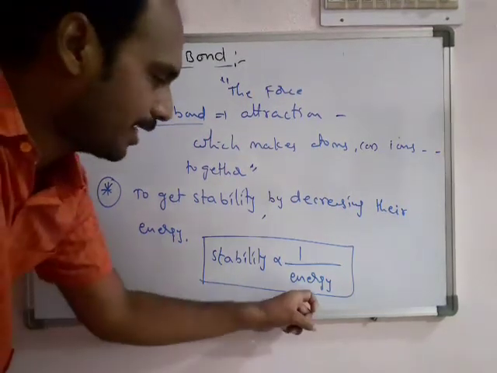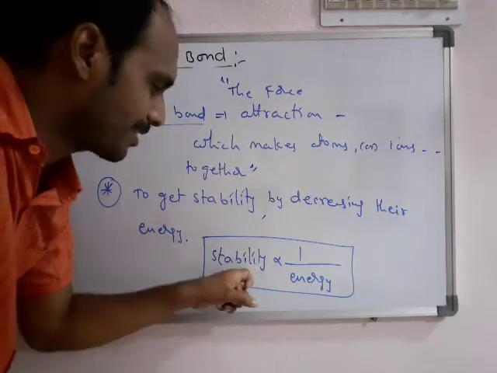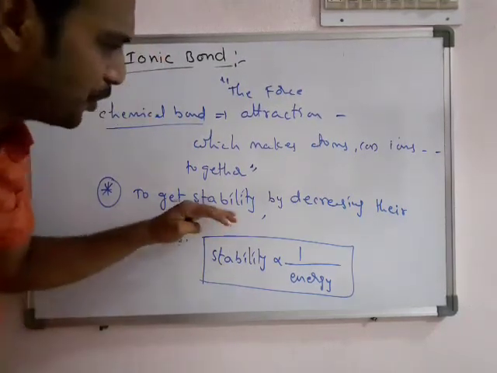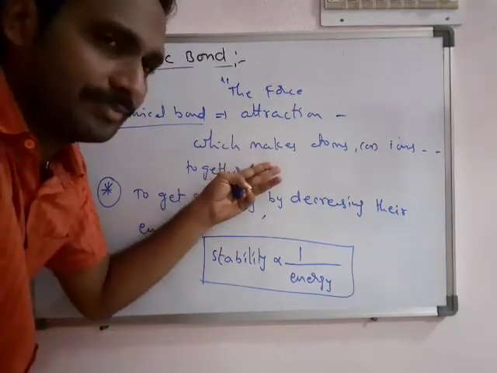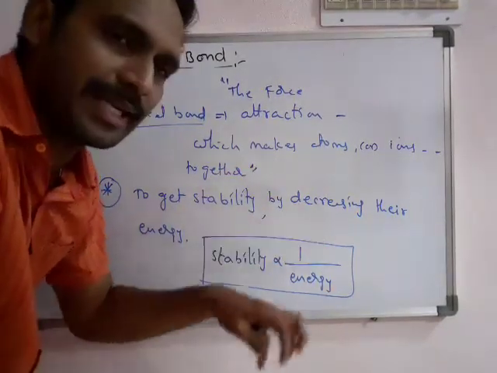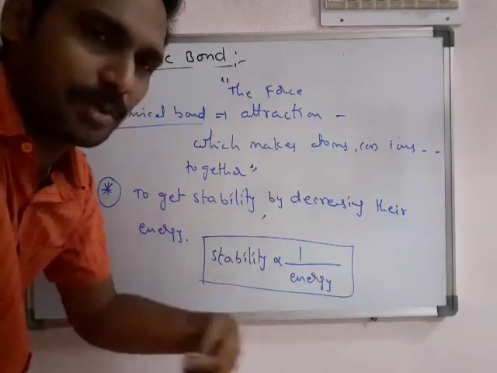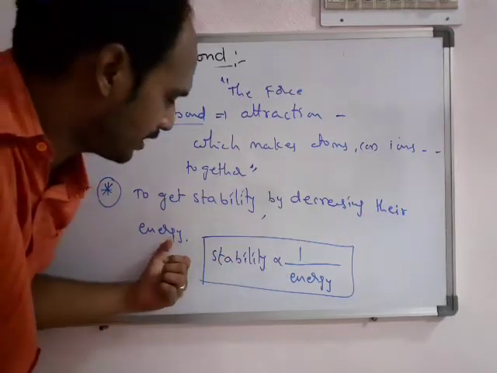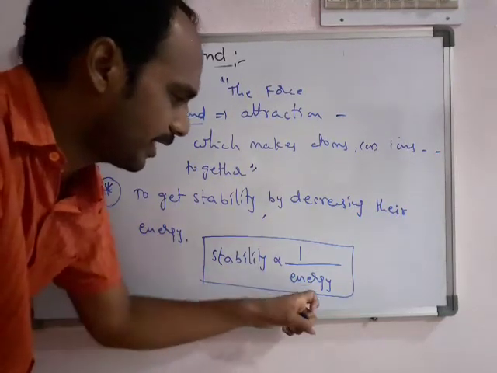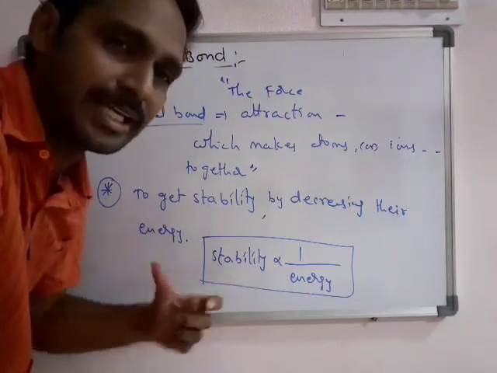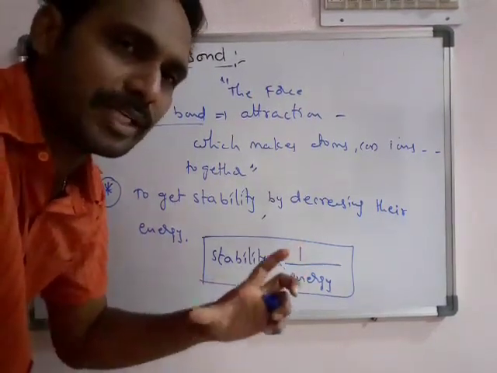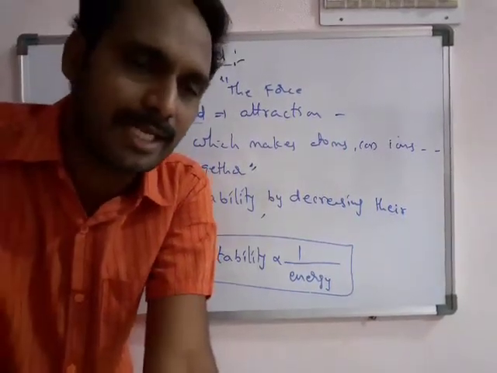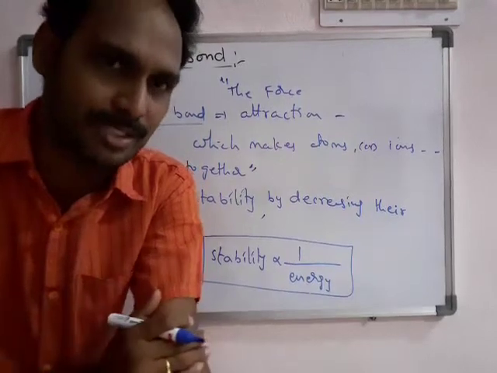When their own energy is lower, stability will be higher. Due to the formation of a chemical bond, they lose some energy in that process. That's why their original energy decreases, which means their stability increases. So finally, we can conclude that a chemical bond takes place by atoms just to get stability.